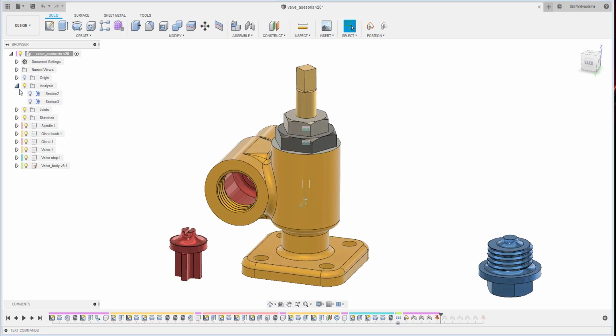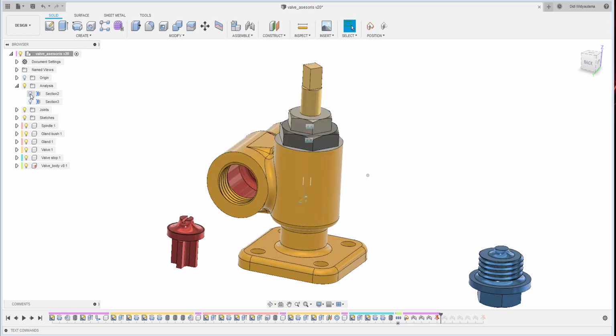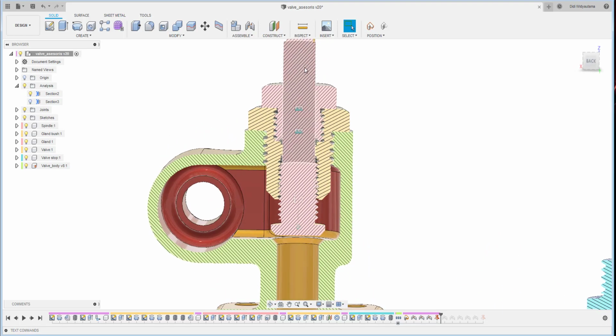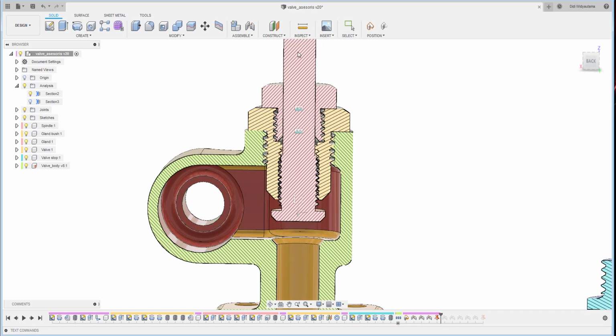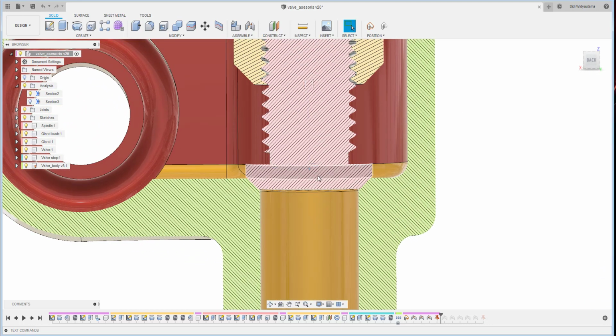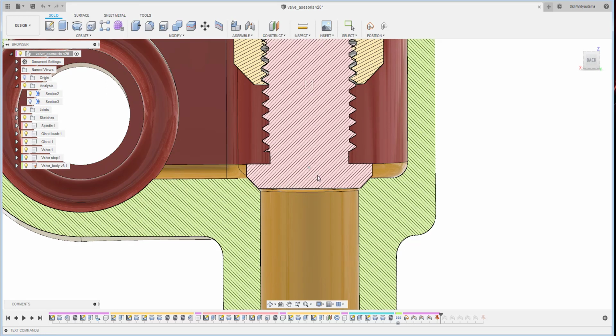Okay, if I open up my analysis, as you can see here, I can move that one. So basically if I rotate the screw here, they will open, and they will move until the position over here.